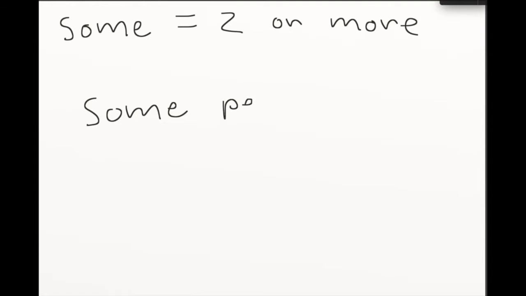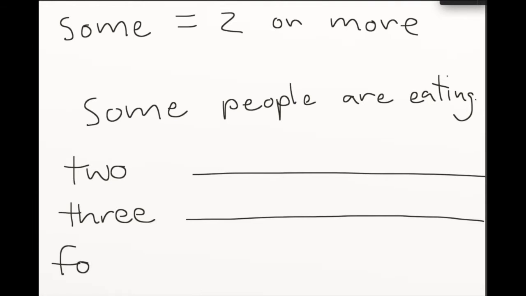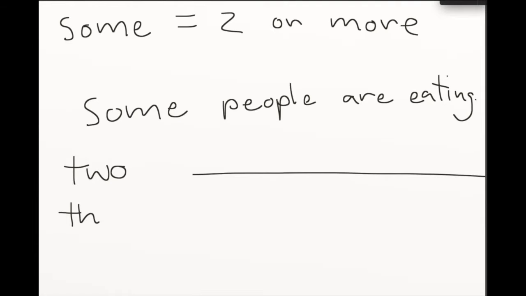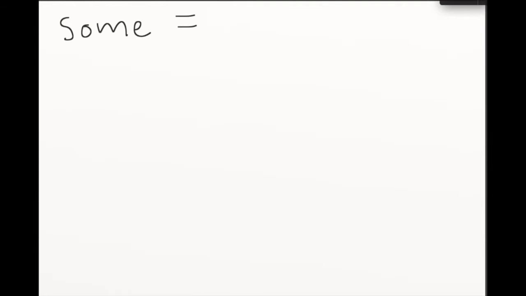And except for words that don't have an S, but they mean many, like some people. You don't say some peoples. Okay, so some people are eating. Some people are eating 2 what? Anything you want. Some people are eating 2 burgers. Some people are eating 2 French fries. Okay, but some equals these numbers. So it's like saying 2 people are eating, 3 people are eating, or 4 people are eating. And it goes up, up, and up. It can be any number that is 2 or more.